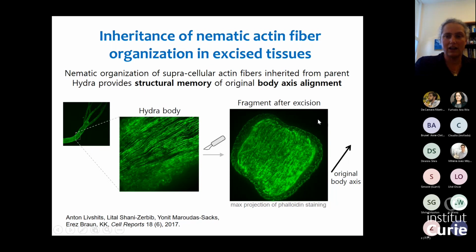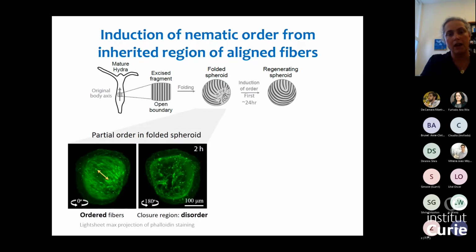What we've shown already a few years back is that this inherited organization of the cytoskeleton actually confers a structural memory and actually directs the body axis of the regenerated animal. So we have this direction which is associated with the orientation of the actin fibers, and these fibers will provide a memory of the original body axis.